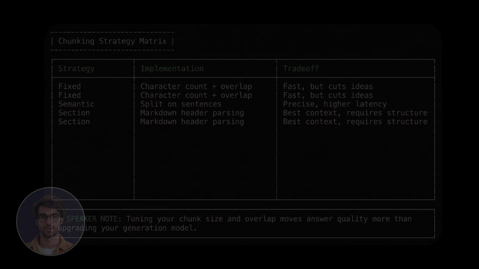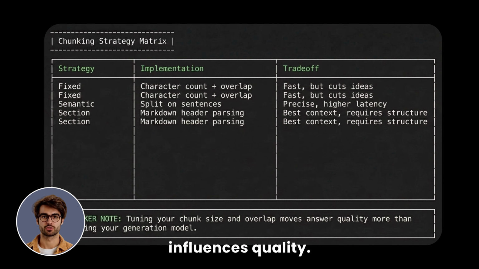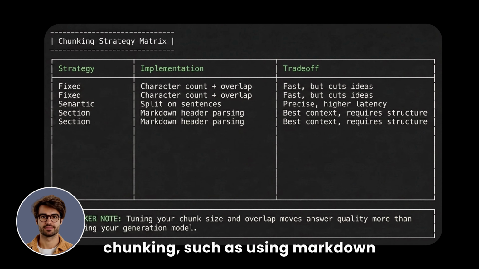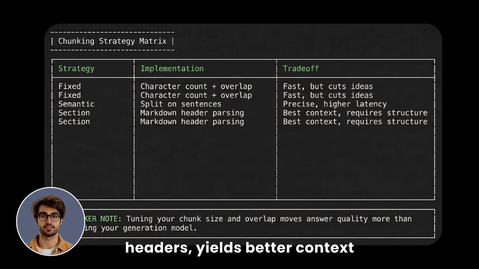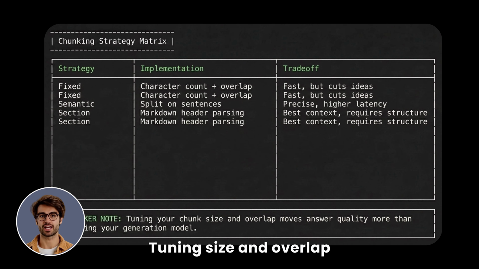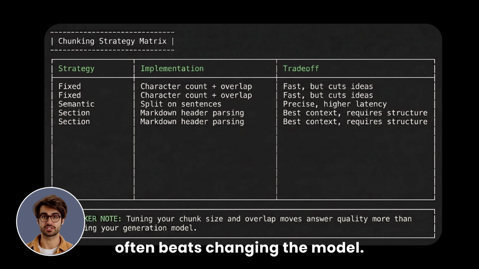Chunking strategy strongly influences quality. Fixed-size chunks are fast, but may split ideas. Semantic or section-based chunking, such as using markdown headers, yields better context at the cost of complexity. Tuning size and overlap often beats changing the model.